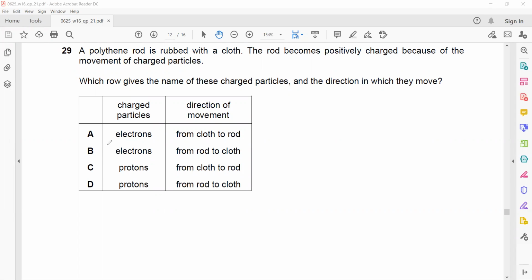So B is the correct answer, because what happened when a polythene rod is rubbed with a cloth, the rod becomes positively charged, so it should lose electrons. Which row shows the name given to the charged particle and the direction? So the rod becomes positive, so it is losing electrons, so electrons travel from the rod to the cloth, and the particles which travel are electrons.